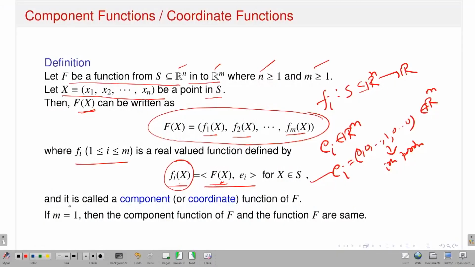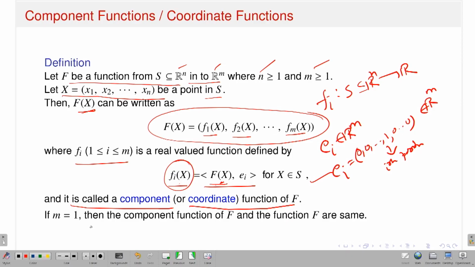So therefore, given capital F from Rn to Rm, I am defining a small fi, which is a real valued function from the set S, a subset of Rn, in this way. It is called the component functions or coordinate functions of f. So what I observe, this is a very important observation, is that if I have a function capital F from a set A, subset of Rn, to Rm, then that capital F I can write as m components f1, f2, up to fm, where each fi is a function from the set S, subset of Rn, to R, real valued.